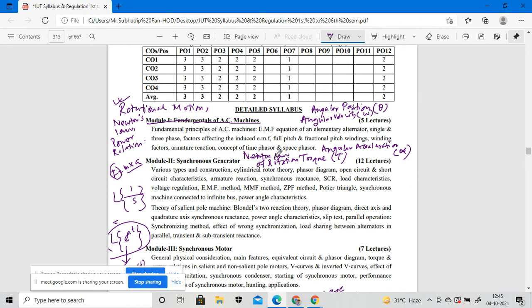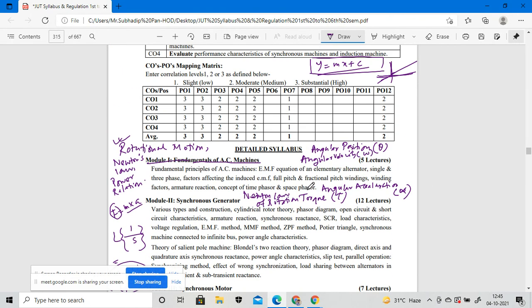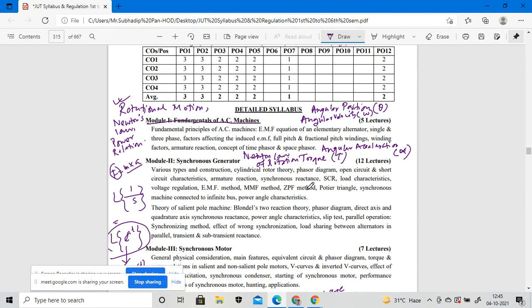So whatever decision is made inside the department, some portion of the machine subject will be taken by me, and from module 4, 5, 6 it may be taken by another teacher, or it may not be. That will be decided before the 9th. From today up to the 9th, I will provide the semester routine in the WhatsApp group or by mail. Is that clear?